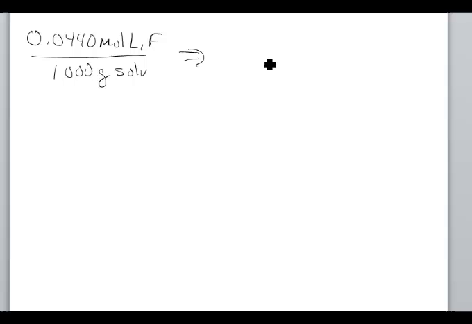We know it's 0.0440 moles lithium fluoride, and that is per 1,000 grams of solvent. So it's H2O, so solvent. And what we need to get to is moles per liter of the solution. And we're going to use the density to do that.